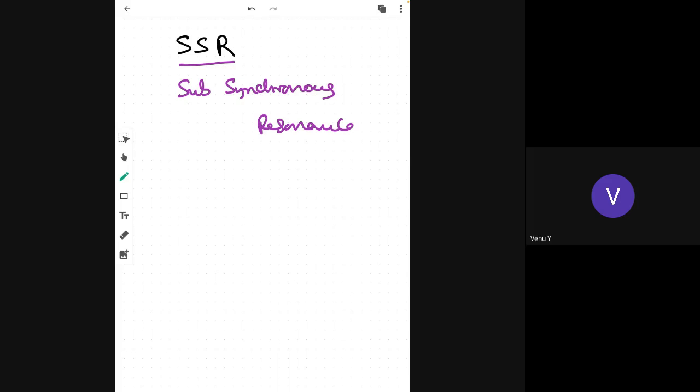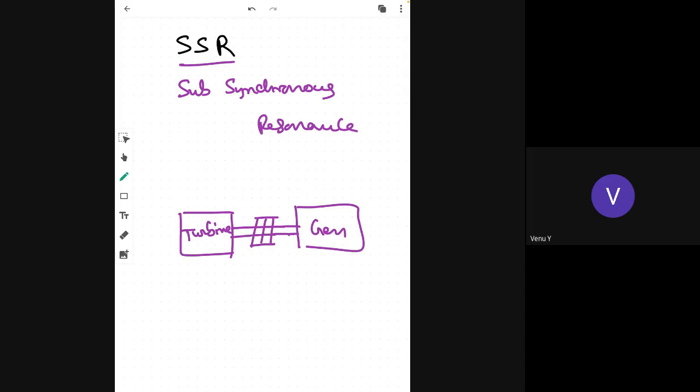Okay, subsynchronous resonance. This is also known as SSR. Suppose a generator turbine is there. This is the turbine. This is the generator. This is the steam injection.